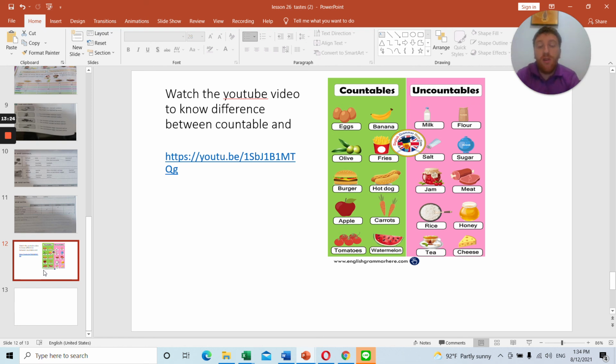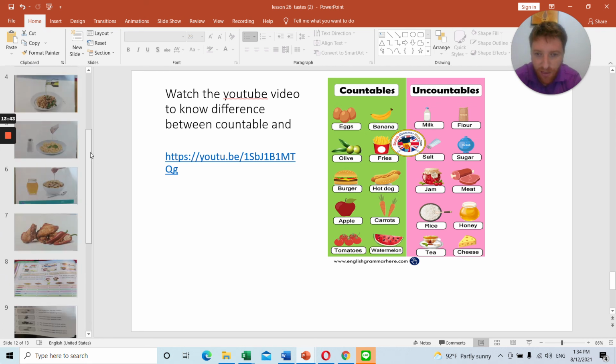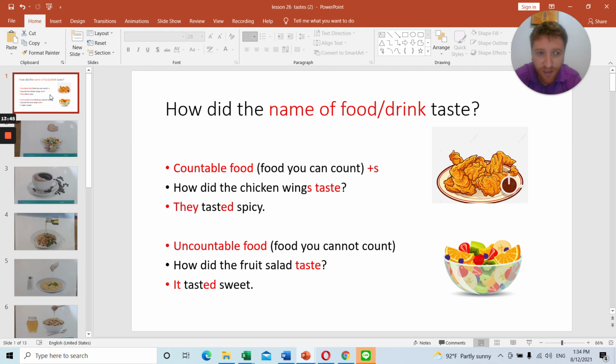And we will continue this topic in the next lesson, so I think that this needs another lesson or 2 because it's very hard. I know it's very hard to know what food is countable and what food is uncountable, and to know they and it, it's very hard to remember, but if you practice you will get better at remembering.